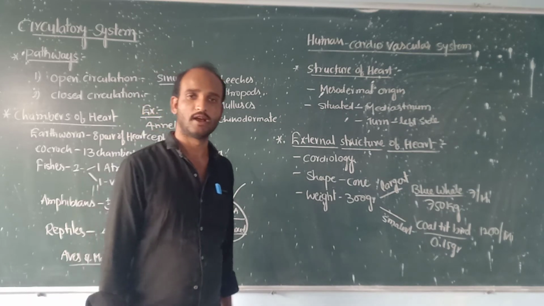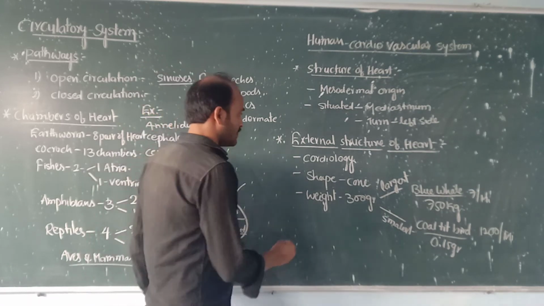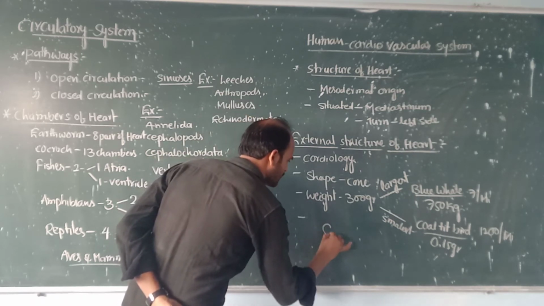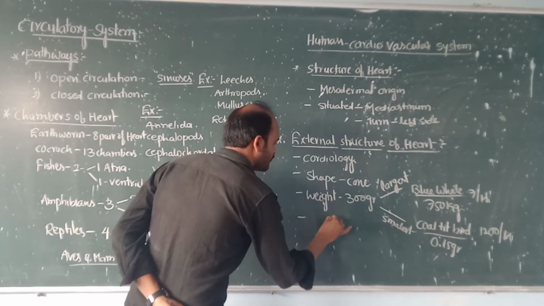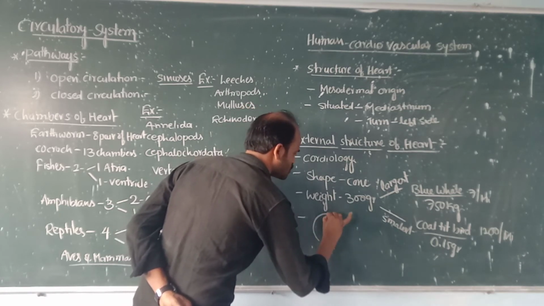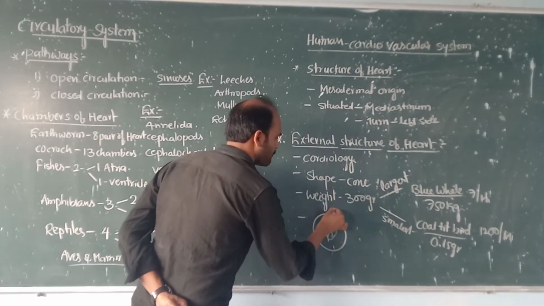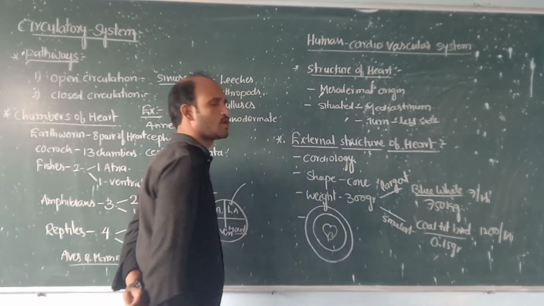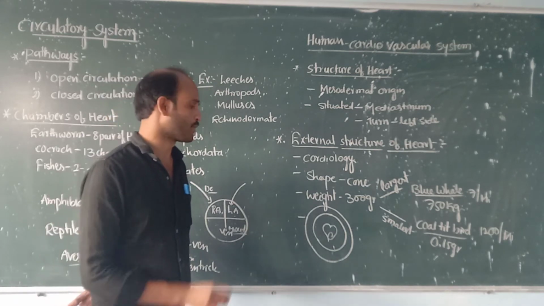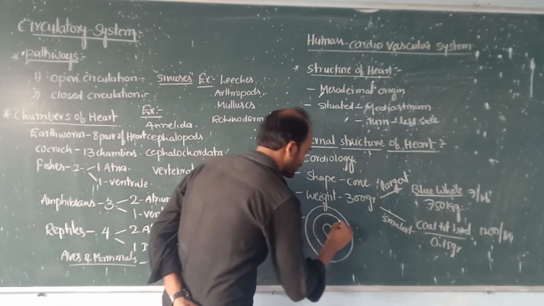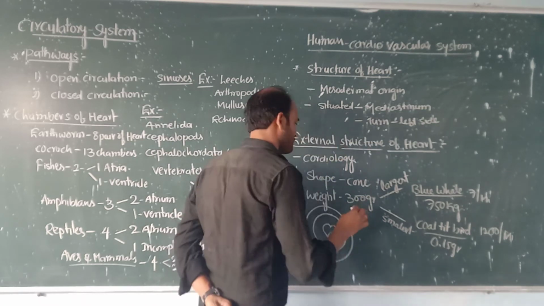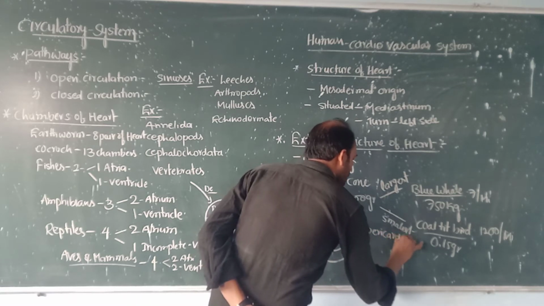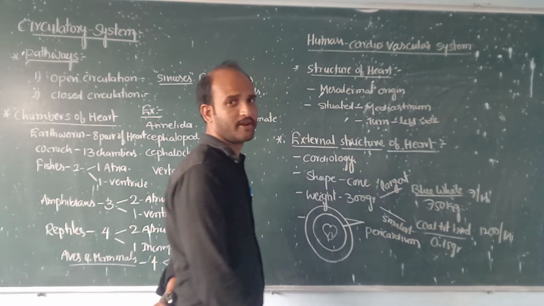1200 times per minute. Now, suppose this is a heart. The heart is enclosed by 2 protective layers. The protective layers are called pericardium.